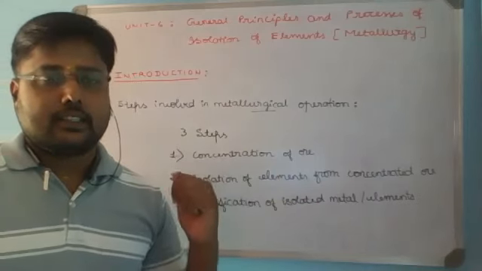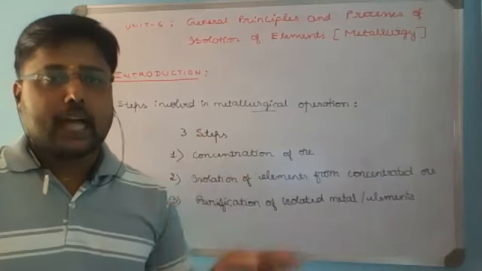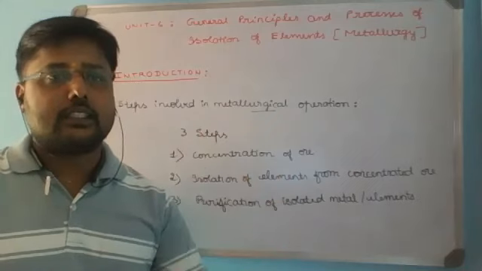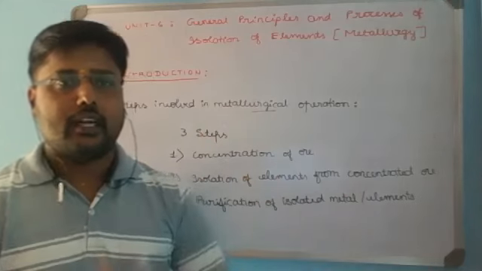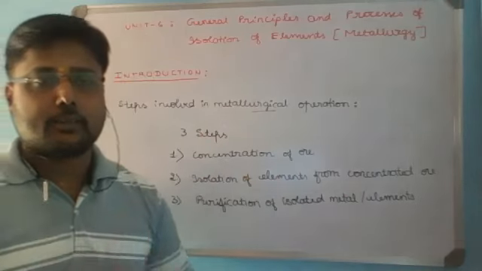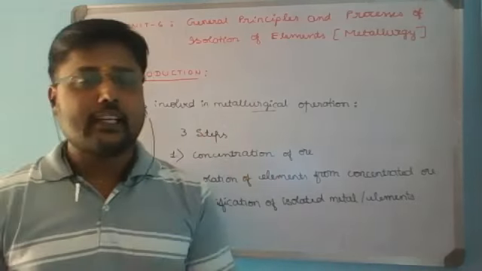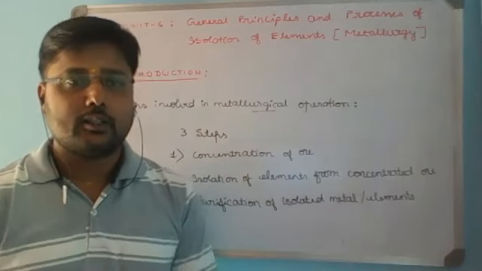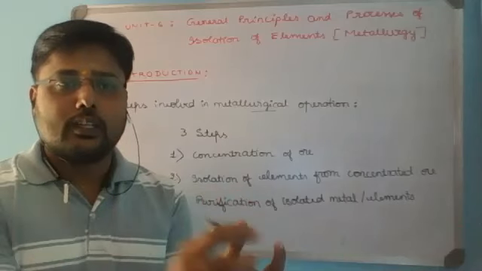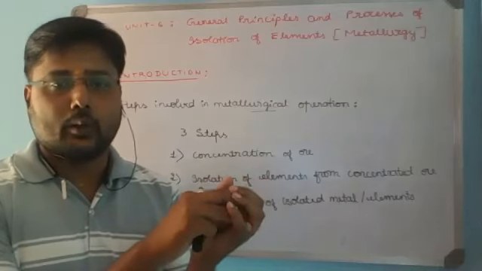Already we discussed that ore is a part of the mineral from which the desired element is extracted economically, and we have explained gangue. Rarely does the ore contain only desired elements. That means you cannot expect only the desired element to be present in the ore.